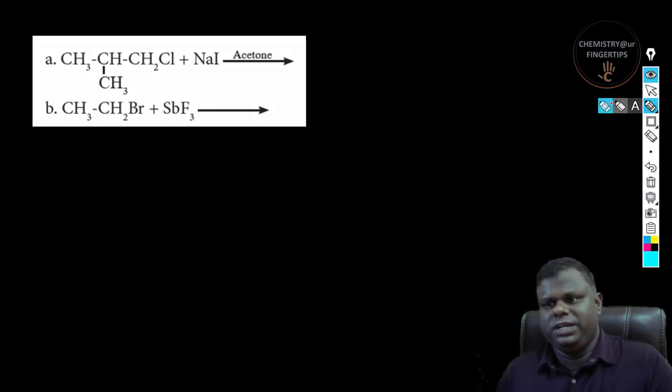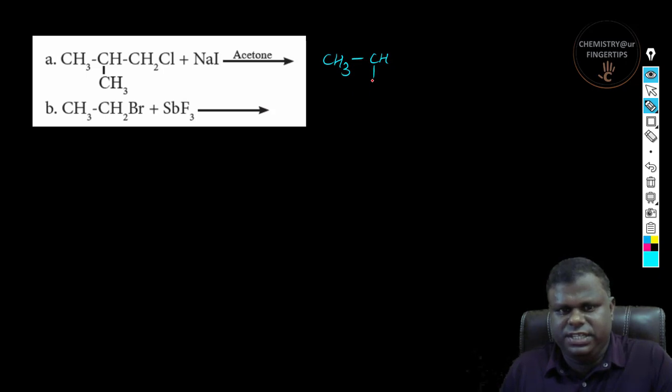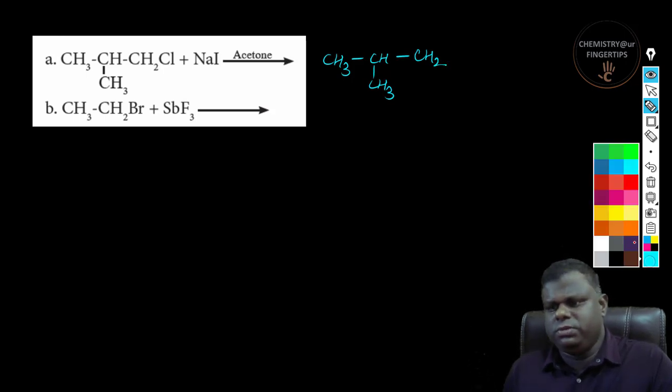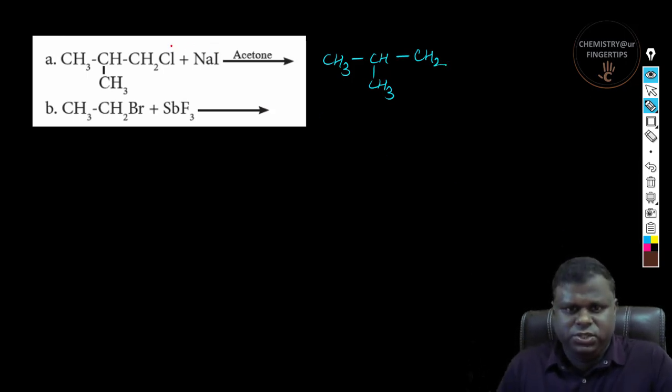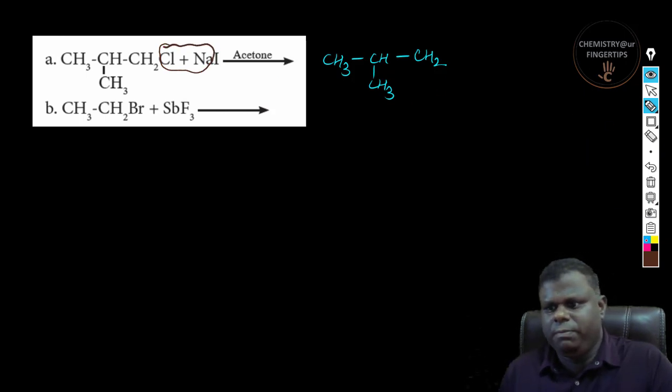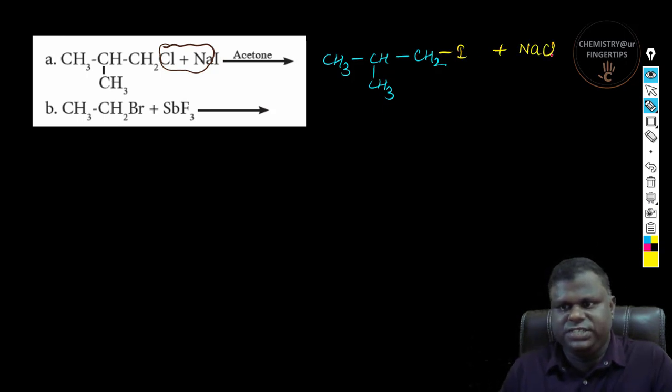Okay, so we have two reactions with us, pretty much easy to understand. So if you could see here, this is Finkelstein's reaction, halogen exchange. So what's going to happen over here? So you have CH3, there's CH3 over here, and then you have a CH2. So this is going to have a halogen exchange. So Na and Cl will go in the form of NaCl, and then you will be left out with an iodine over here, right? Plus NaCl. So this is Finkelstein's reaction.